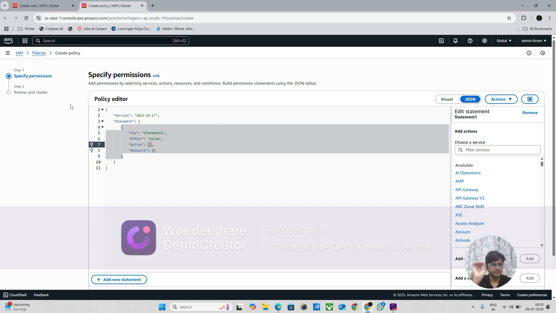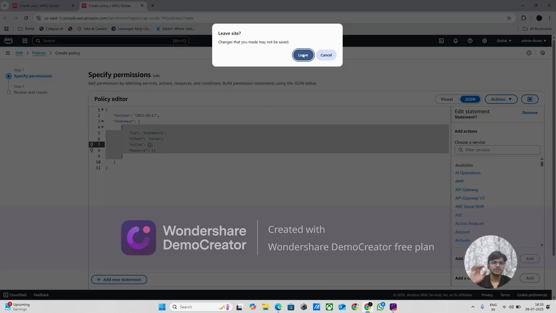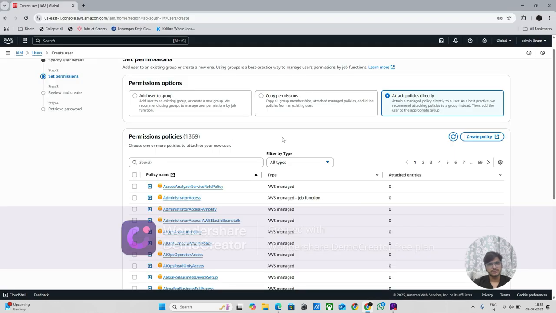If you click that EC2 full access, in that there is a JSON format. In that there is code written for how much access to give. So JSON is like this. If you want to give a certain amount of access, you can write your own custom policy.